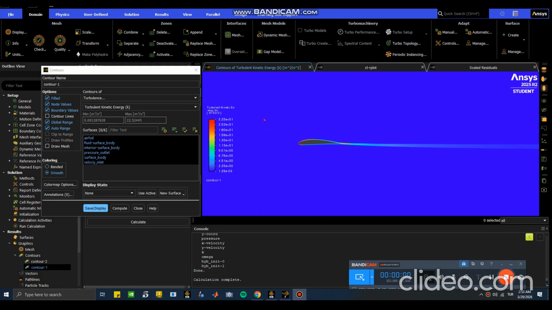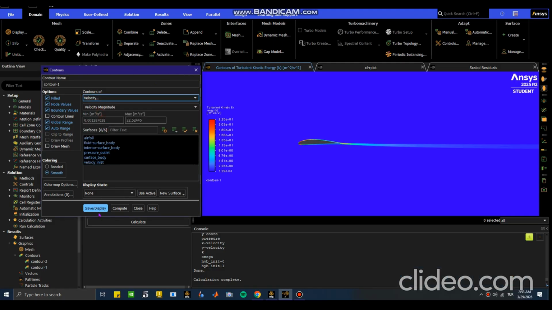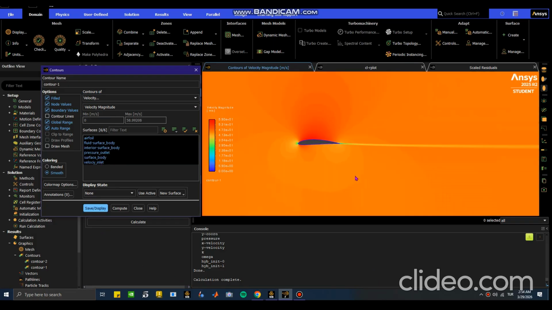And then after I have visualized my turbulence contour, I want to see my velocity contour as well. Click velocity and save display here. Make sure these are selected. Perfect. This is my velocity contour.